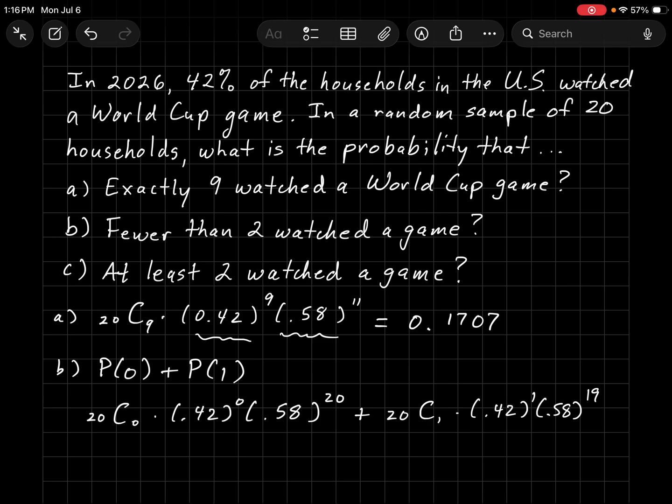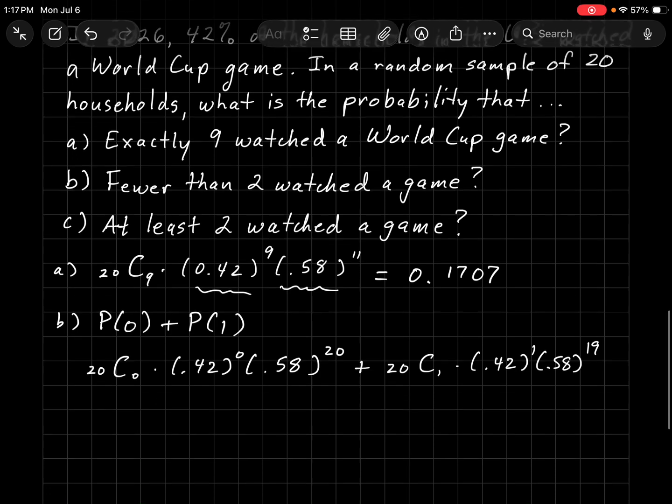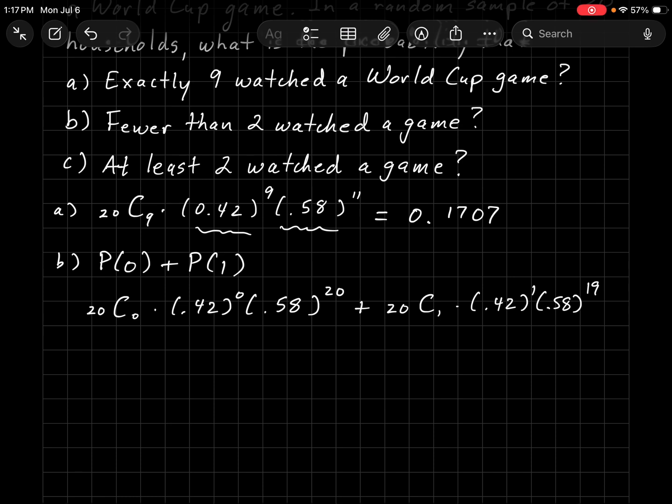We get a very, very, very small number. And I'll put it right about here. Is 0.000287. So way less than a 1% chance that fewer than 2 households watched a game.